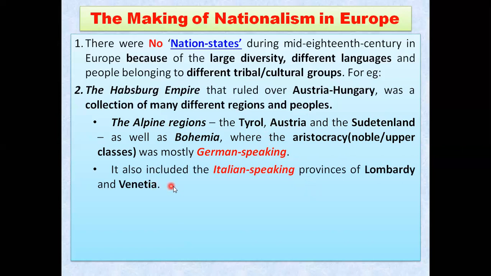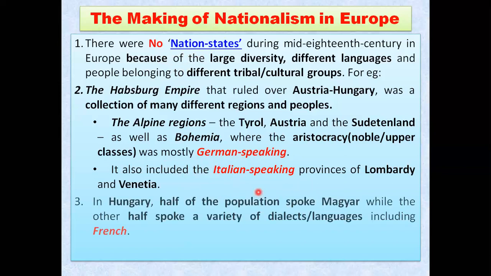The Alpine region also included the Italian speaking provinces of Lombardy and Venetia. So you can see there was a mixture of German speaking and Italian speaking people. So there was no common language. Nothing was there to share in common. That's why there was no nation state in Europe. You can see different places having different types of people speaking different languages.